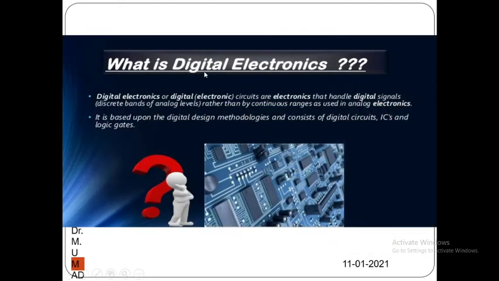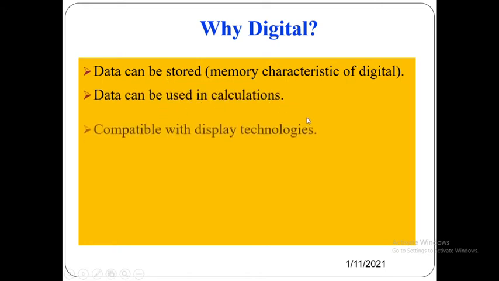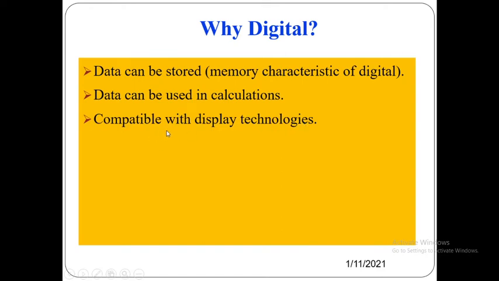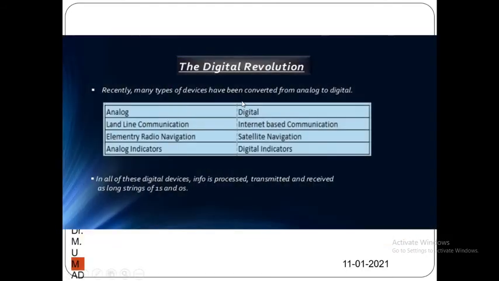What is digital electronics then? As I told you earlier, digital electronics is based on discrete signals. That means it has only two voltage levels, high and low. Why are we preferring digital? The data can be stored and it can be used in calculations. They are compatible with technologies and also easy for calculation purposes, and the systems can be programmed.